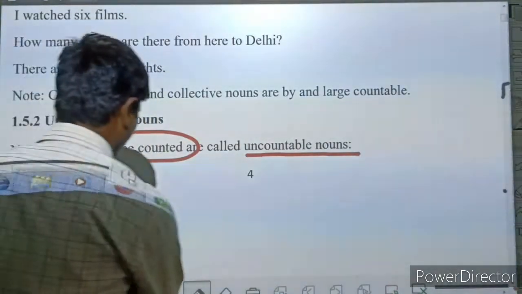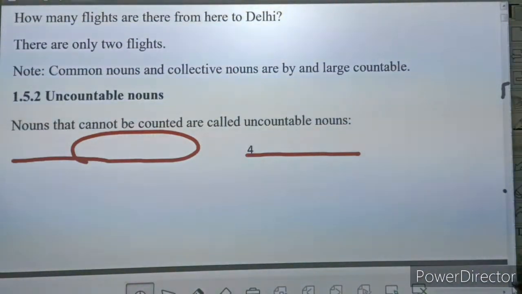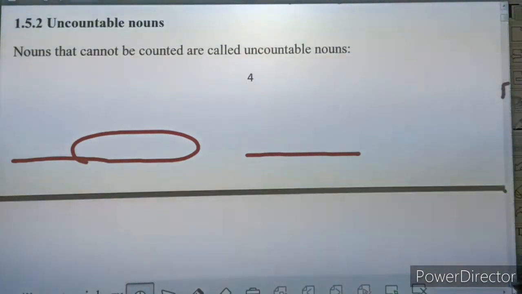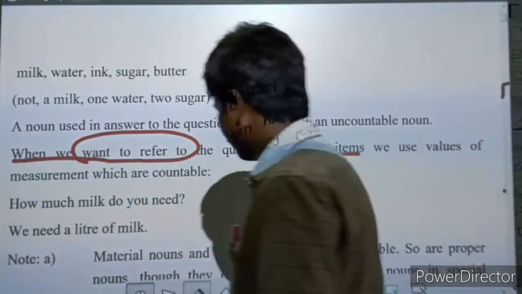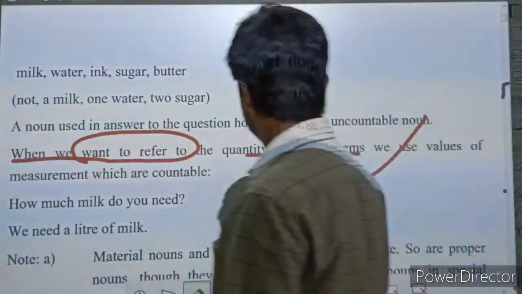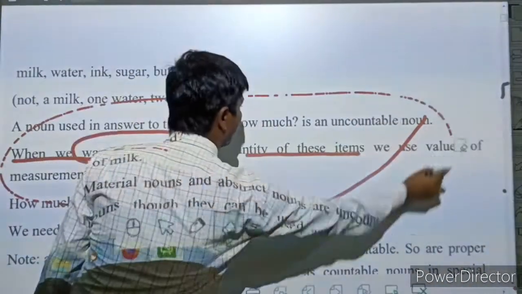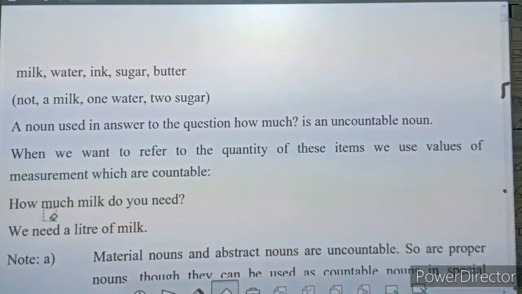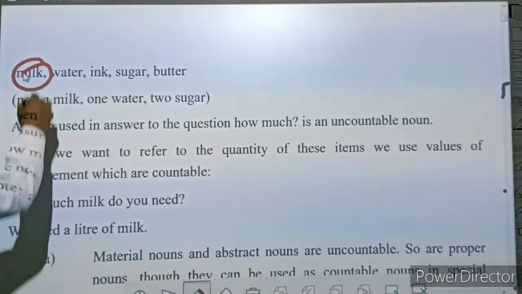You can see also the examples of uncountable noun: milk, it can't be counted.